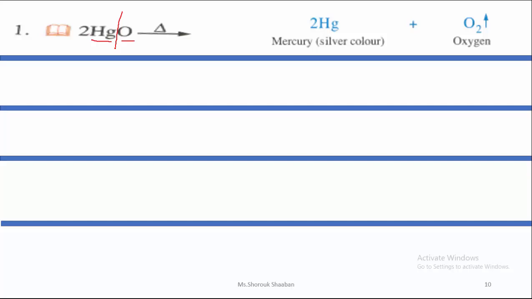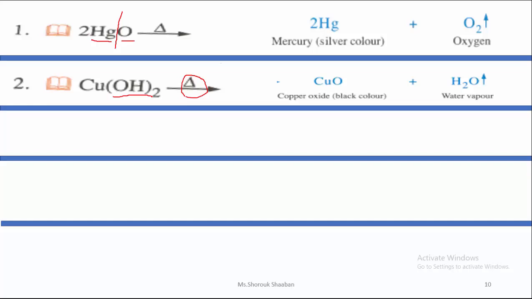Number 2. Copper hydroxide. I saw here again a triangle, so it means that this reaction is a thermal decomposition reaction. And because of it, hydroxide, I will get metal oxide plus water. So I will get copper oxide plus H2O.